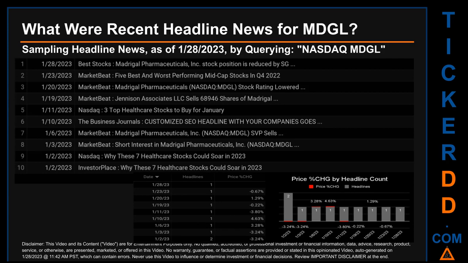One other headline was found on this oldest publication date. Investor Place published the headline that read, Why these 7 healthcare stocks could soar in 2023. This oldest date was actually the day with the most headlines. The oldest publication date was one of 1 days with the most found headlines. I have not yet received pricing data for that day, so cannot calculate the day's percentage change in price.